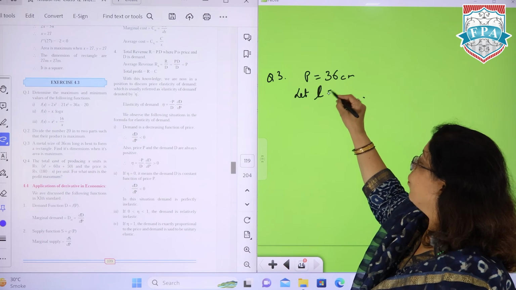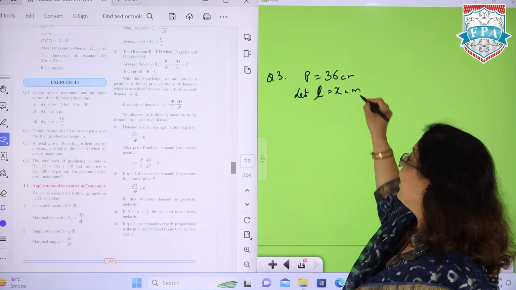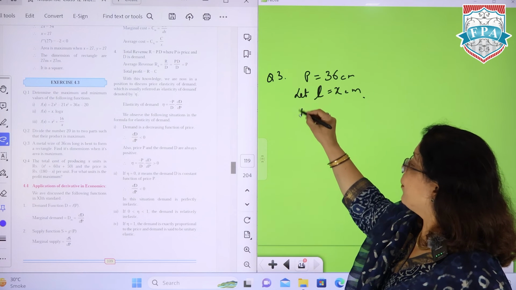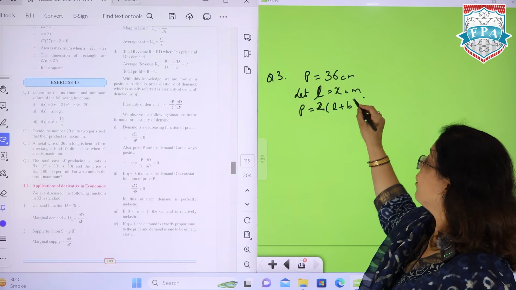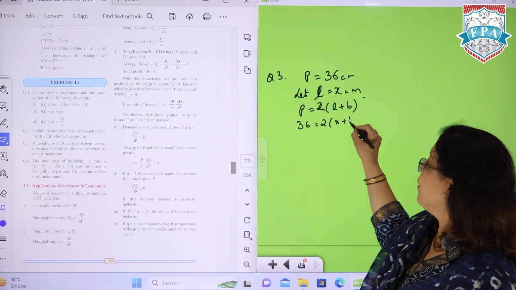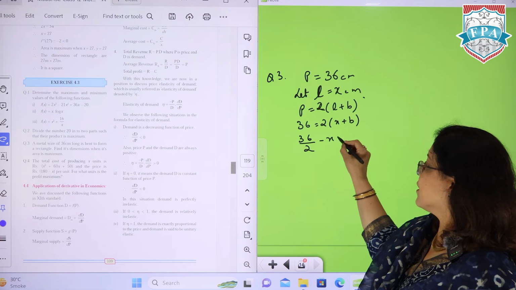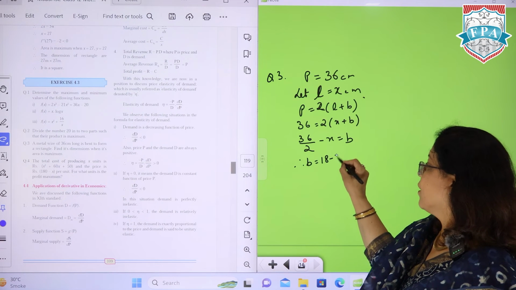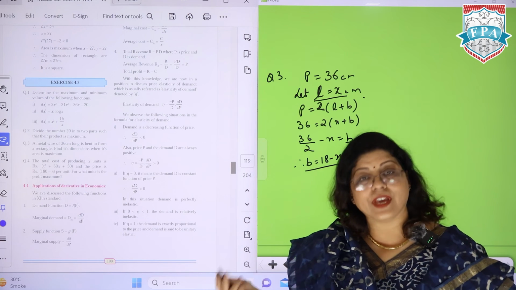So let L is equal to x. अगर आपने length को x सेंटीमीटर ले लिया है, तो breadth now will calculate in terms of length. So we have the basic formula of this 2 into L plus B, that is the perimeter. So 36 is equal to 2 into x plus b. 36 by 2 minus x is b, and therefore b is equal to 18 minus x. So आपने एक assume किया था, second you got in terms of x.